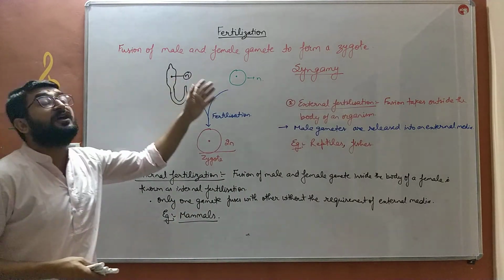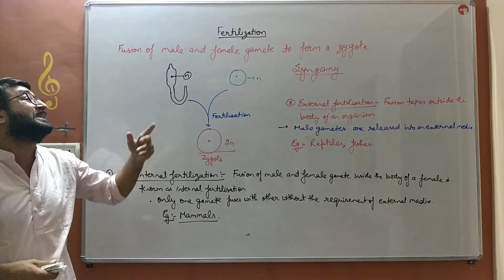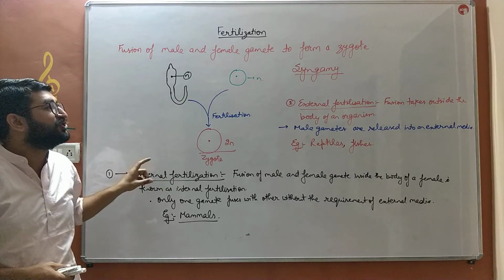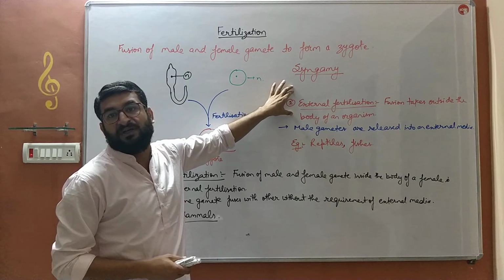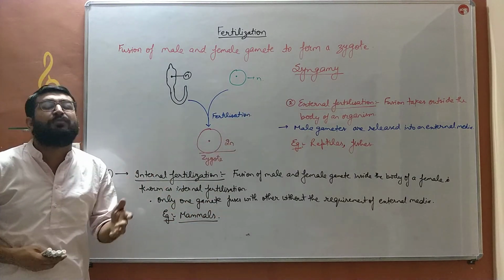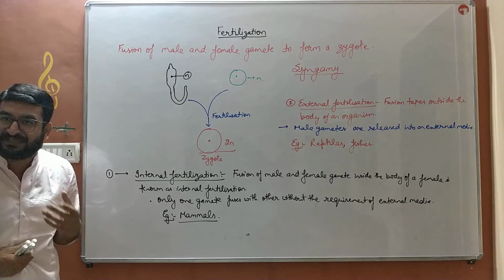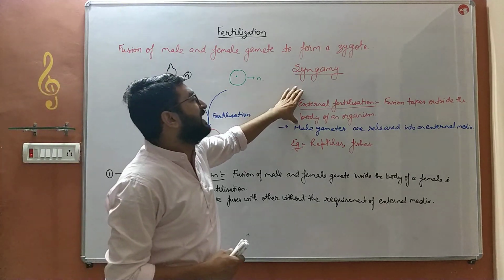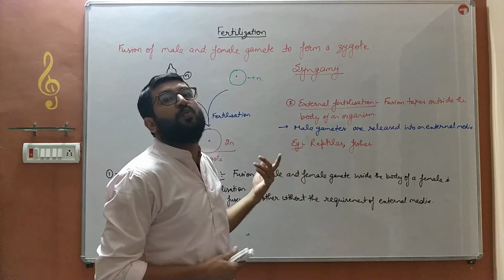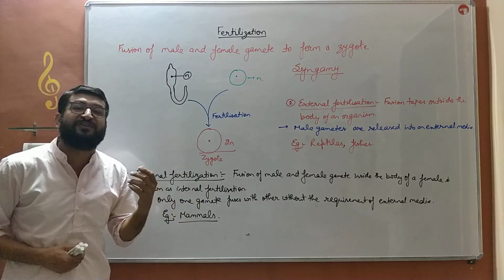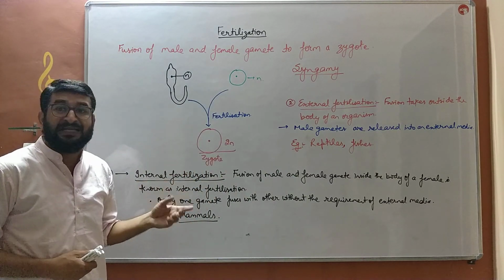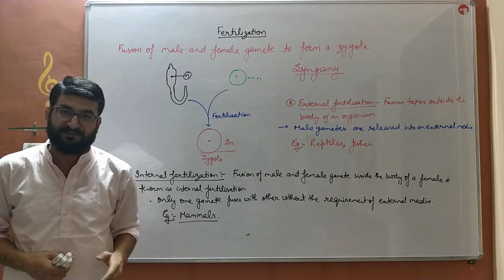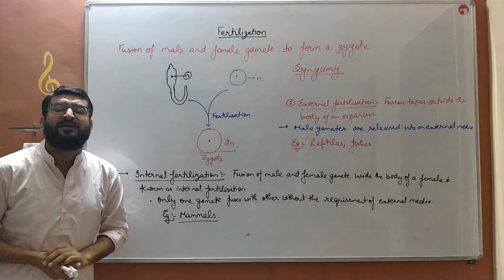So this is the fusion of male and female gamete to form a zygote, and that is known as fertilization. It is of two types, internal fertilization and external fertilization. Internal fertilization occurs inside the body of a female or inside the body of an organism. It does not require any external media, whereas external fertilization requires an external media like water for the fusion of male and female gamete to produce a zygote. That is the first cell of every multicellular complex living organism. So that is the difference between external and internal fertilization.